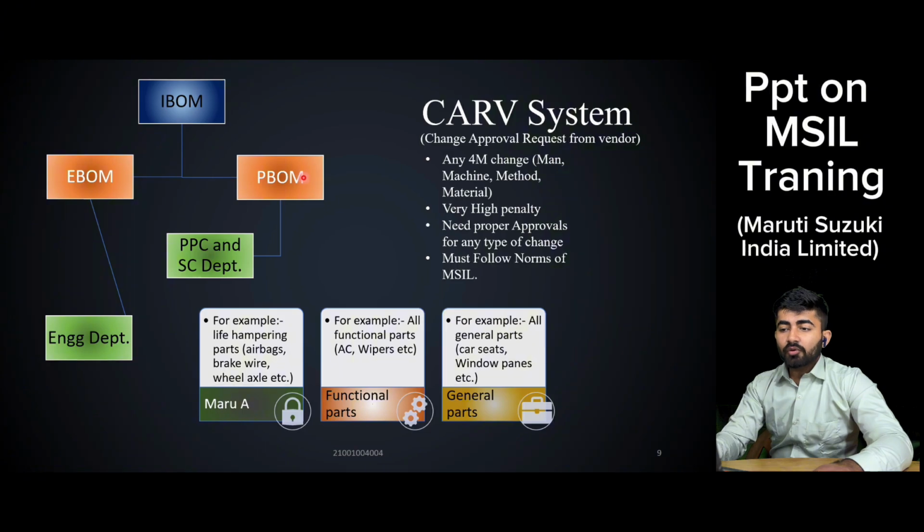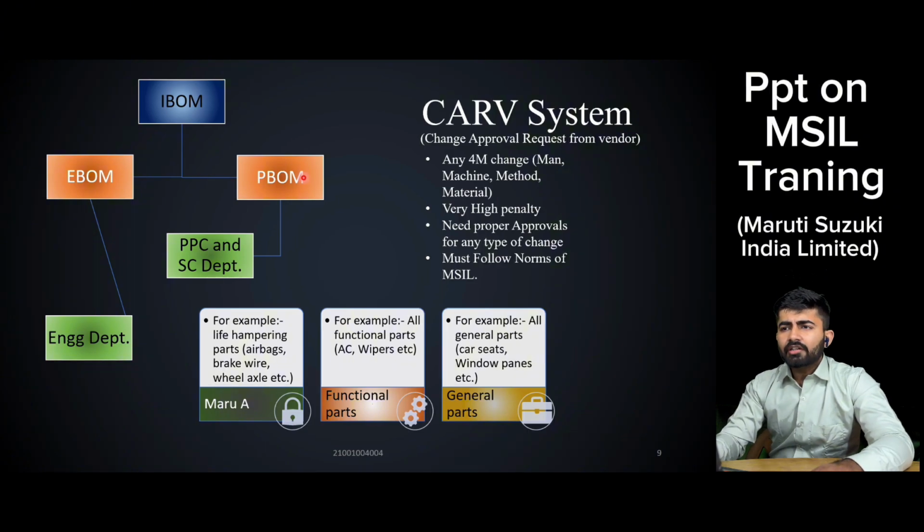Now coming to the next part, that is functional parts. Functional parts are like AC and wipers. These are not checked at such a high level, they are checked up to an extent so that they work properly. Coming to the next topic, that is known as general parts. General parts are like window panes, car seats, etc. These parts are used just to have a good interior, or just for the good looks of the car.